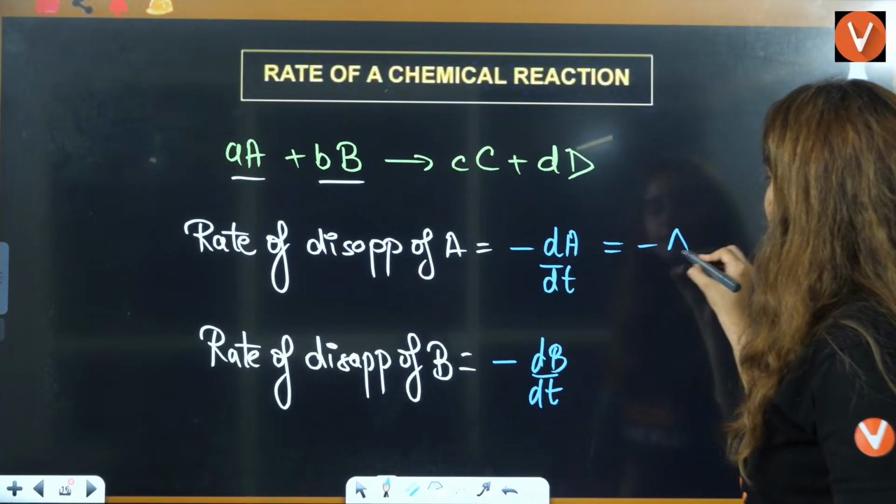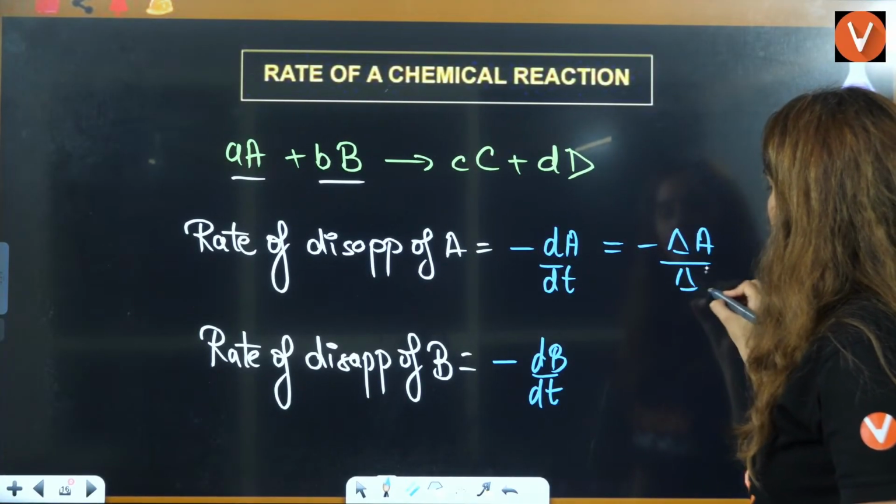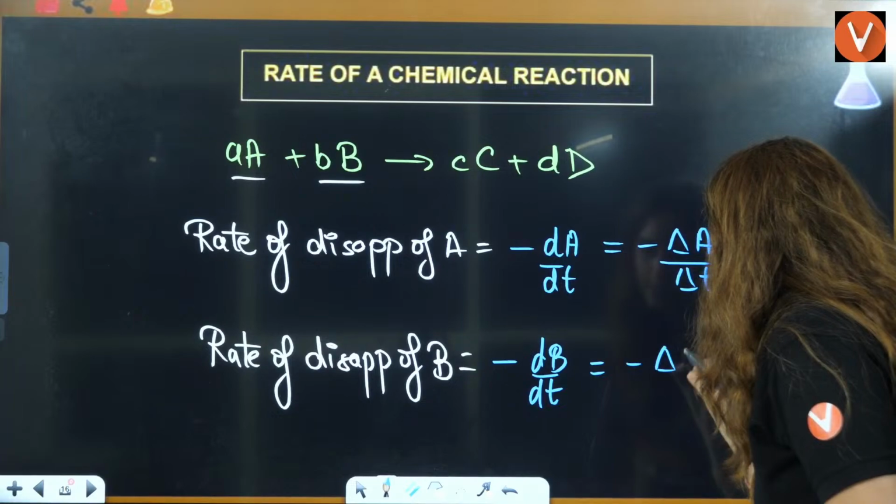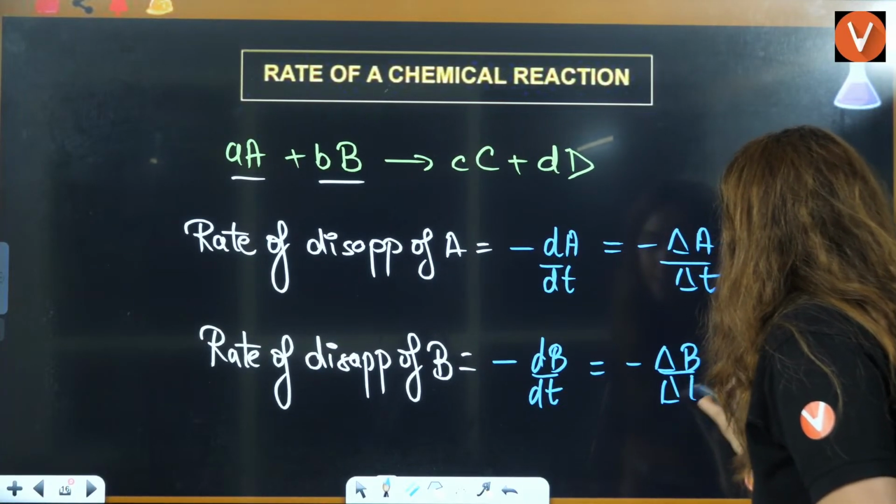You can also write it as delta A by delta t and delta B by delta t, right?